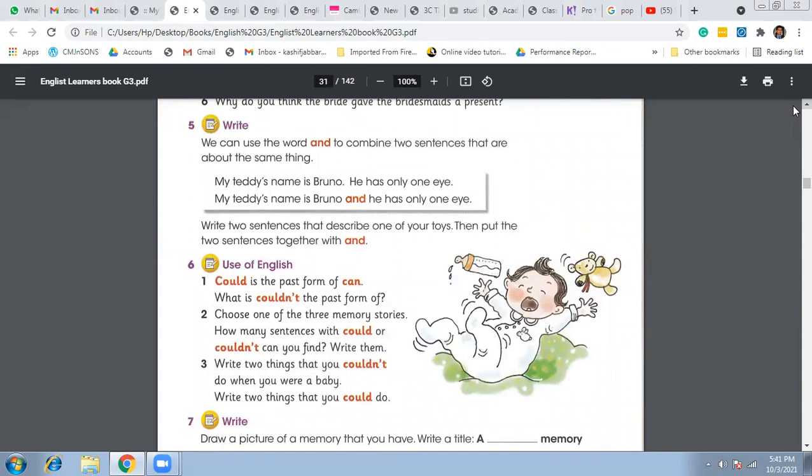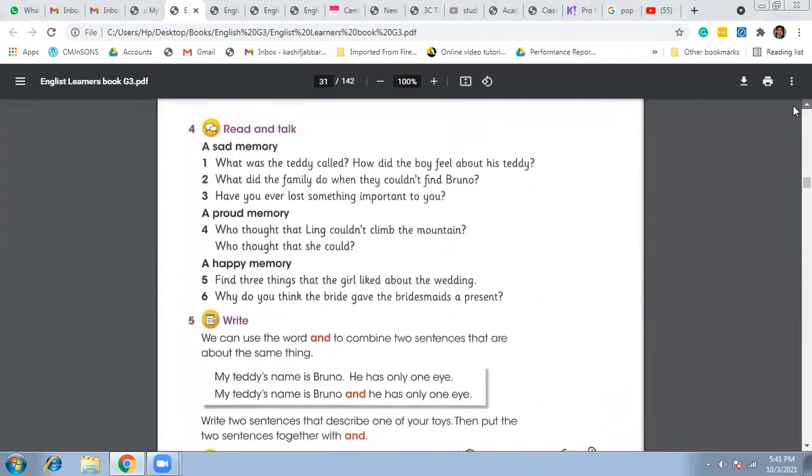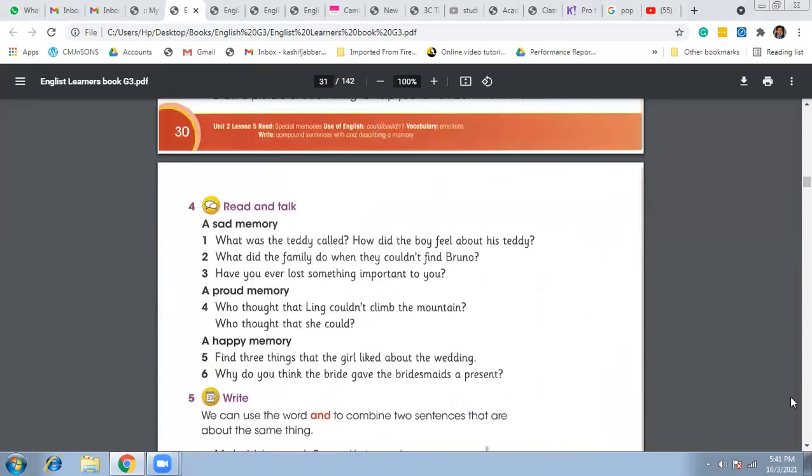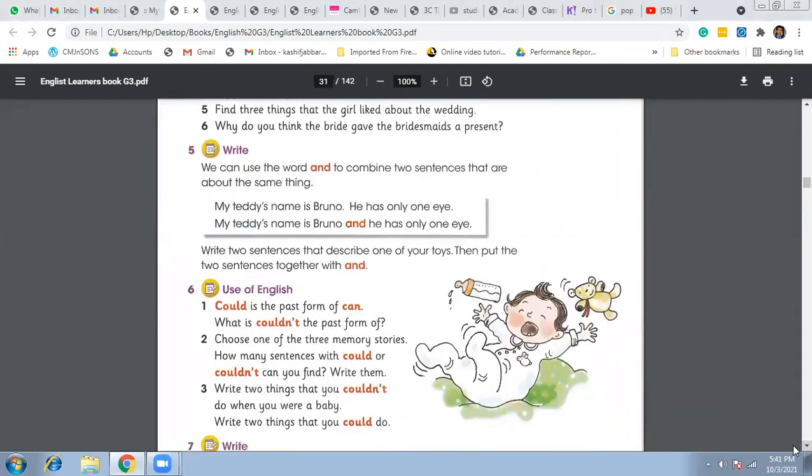So let us summarize all the important points that we have learned in today's lesson. Today we started from page number 31 and question number 5. In this question, we came to know how we can combine two sentences by using and. Like here, you can see the example.